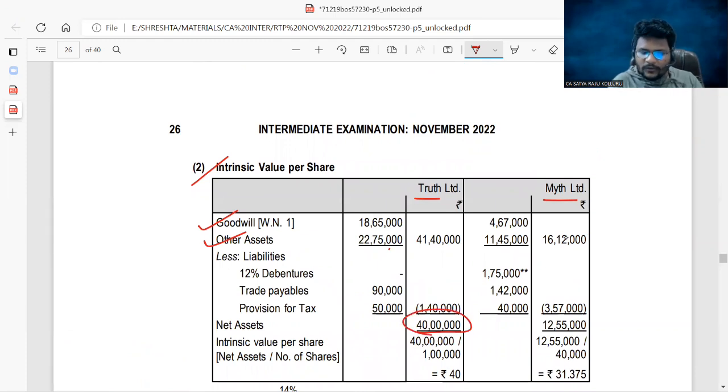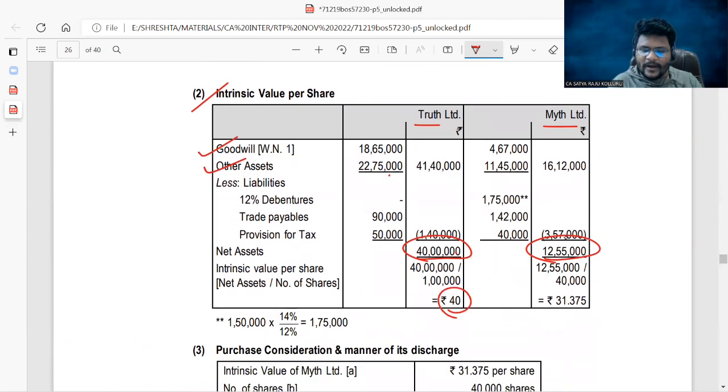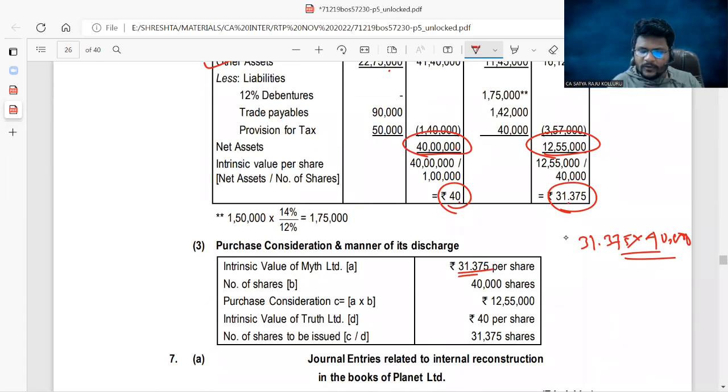Then net assets for Truth are 40 lakhs, net assets for Myth are 12,55,000. Divide by the existing number of equity shares. Then you will get the intrinsic value per share: in the purchasing company 40, in the selling company 31.375. Then the amount of PC: 31.375 into 40,000 shares, which is 12,55,000.